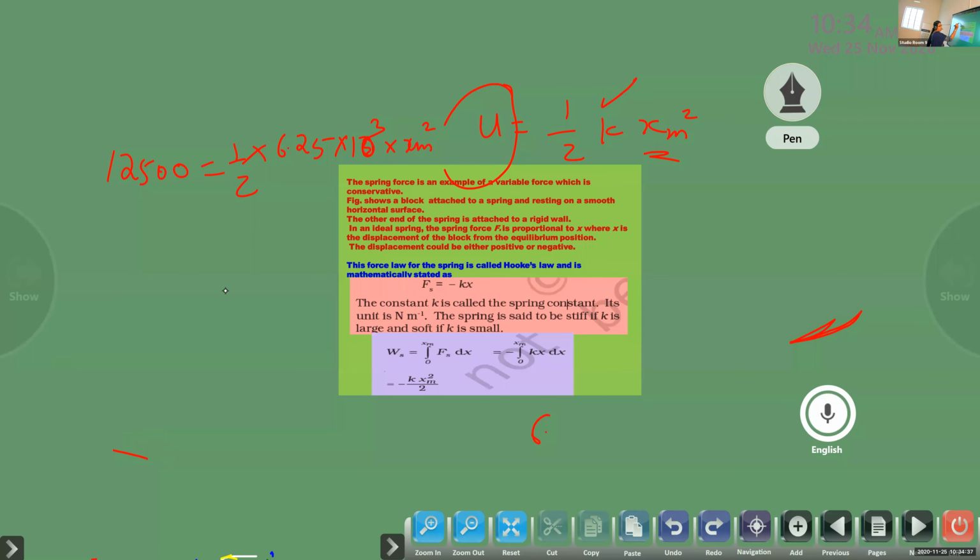12500. If you want, you can convert this 6.25 into 10 to the power of 3. If you wanted to have multiplication more easy, you can do that way. Multiply with 1000, you will get an even number into x sum square. Better, reduce this one. Divide this 62500 with 2 and then do the cross multiplication and we will get the answer.